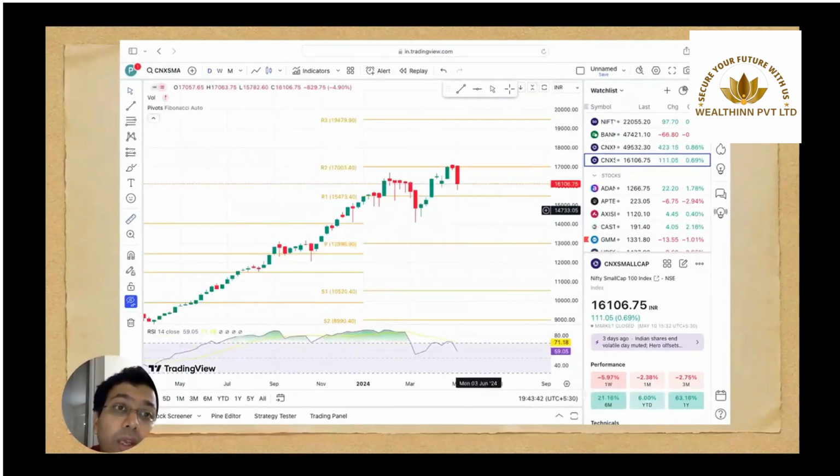However, if you look at the weekly chart, the three candle pattern might show that there could be a reversal happening. So again, the next week becomes important from the perspective of the mid cap and small cap, whereas the Nifty 50 or the broader larger index might move up, but it would remain range bound.